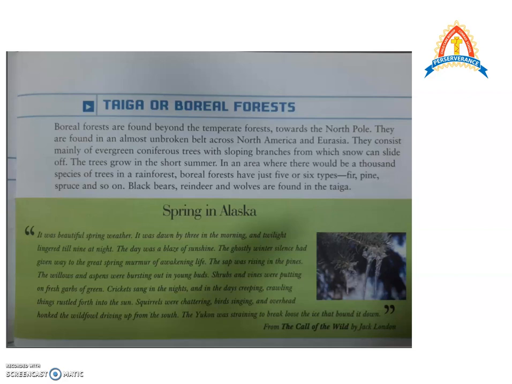In an area where there would be 1,000 species of trees in a rainforest, boreal forests have just 5 or 6 types: fir, pine, spruce, and so on. So we don't have many trees growing in the boreal forest. Black bears, reindeer, and wolves are found in the taiga.